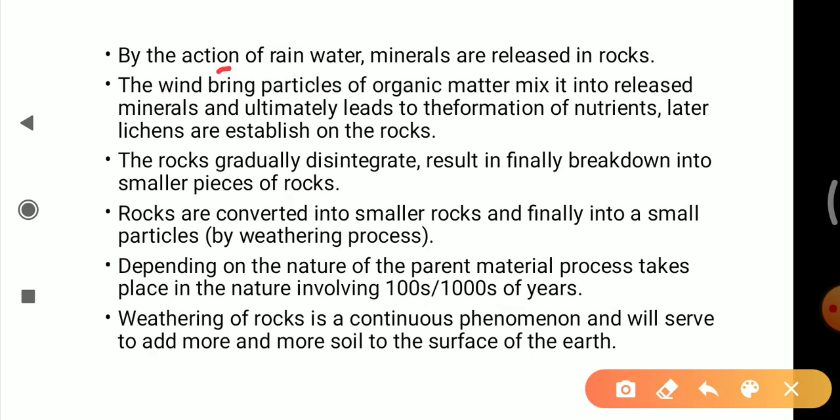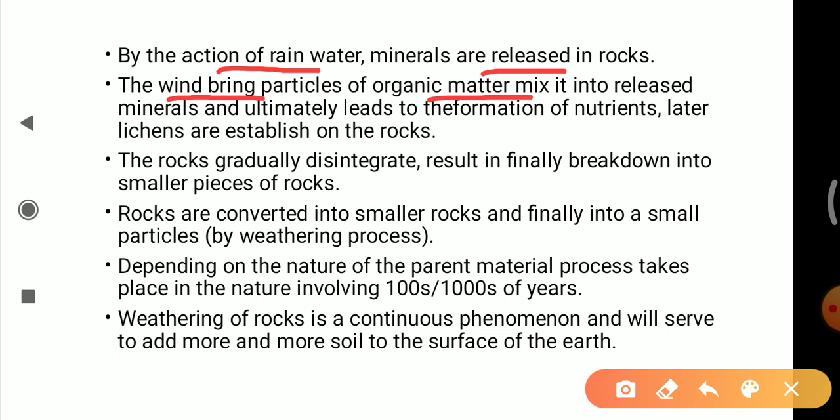By the action of rainwater, minerals are released from the rocks. Once there is crack formation due to weathering and rainwater, the minerals present in the rocks are released. Once the minerals are released, wind particles bring organic matter that mixes into the released minerals.